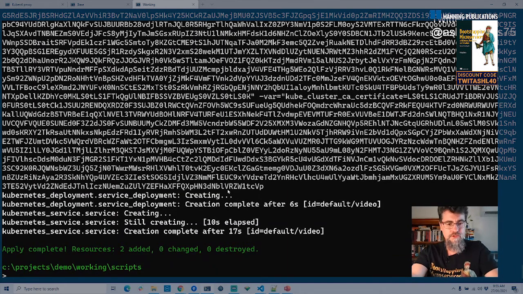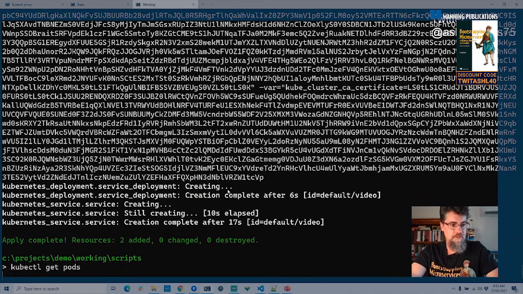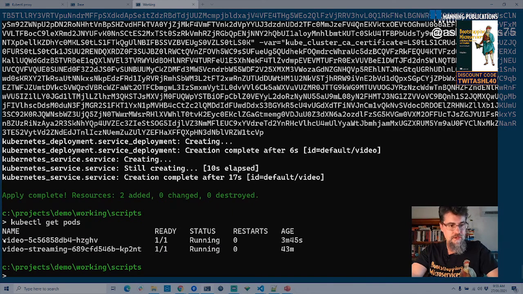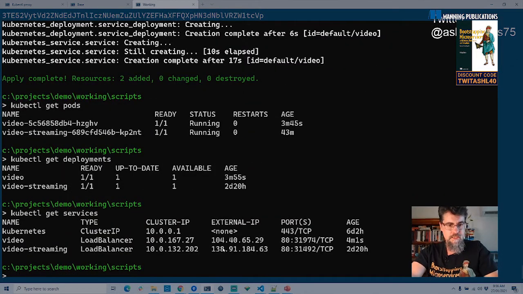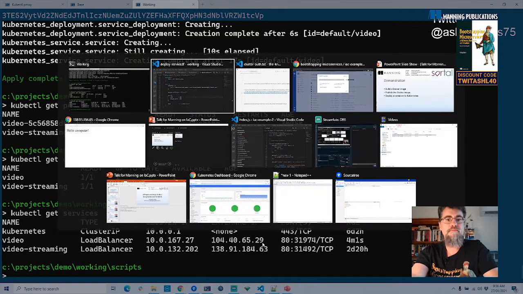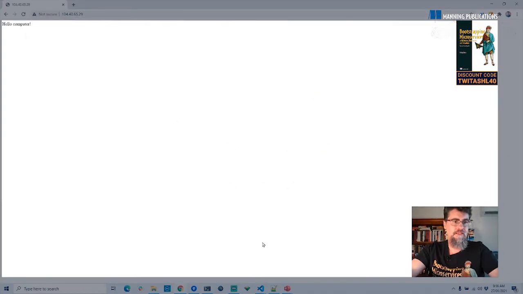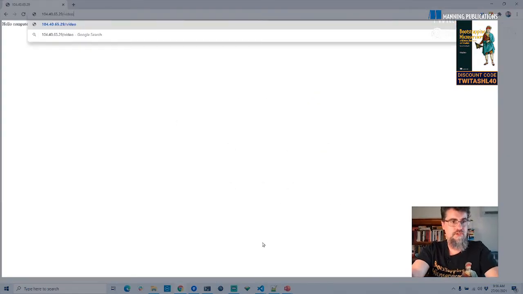Cool, that's gone through. If I do kube control get pods now, we should see our video pod here. If you want to see the actual deployment that's looking after that pod, you can do kube control get deployments. So that shows there's a deployment looking after that as well. Now let's look at the external IP address for this. If I do a get services, you can see we've got two external IPs. This one here is the external IP for our latest one, so we can have a look at that. It should give us hello computer. Great. We should have a video route.